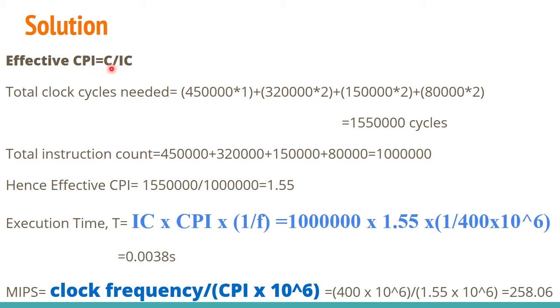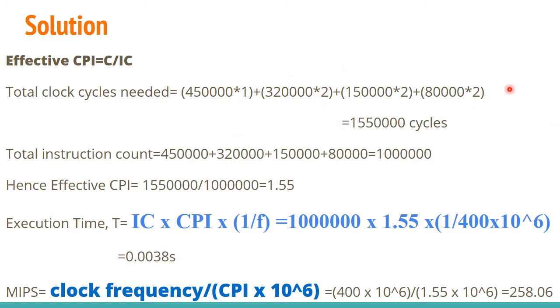CPI is C by IC. So in order to evaluate CPI, C and IC are required. How will you find C and IC? C is the total clock cycles needed. If you remember, I already discussed how to find the total clock cycles. If you have a set of instructions, you need to take the summation of IC into the clock cycles. In the previous table, the number of instructions for each and every category is already given. Along with that, its clock cycle is already given. So you have to multiply these two and add up.